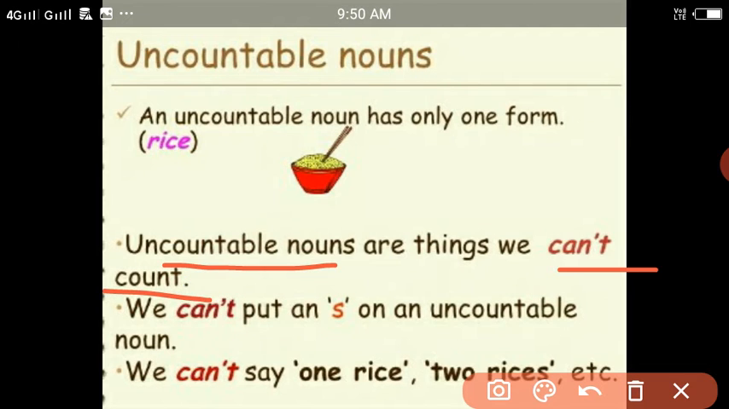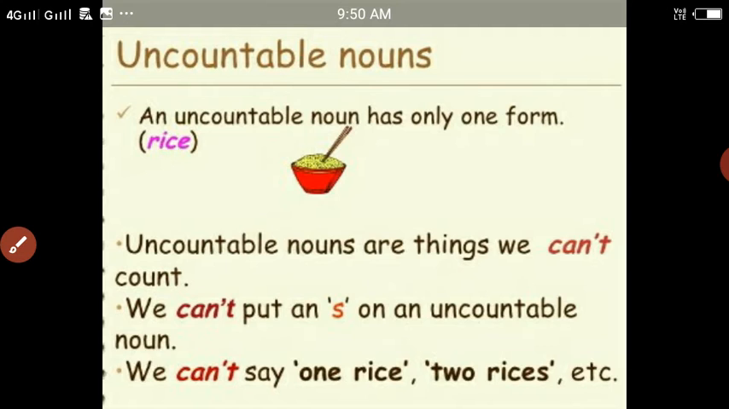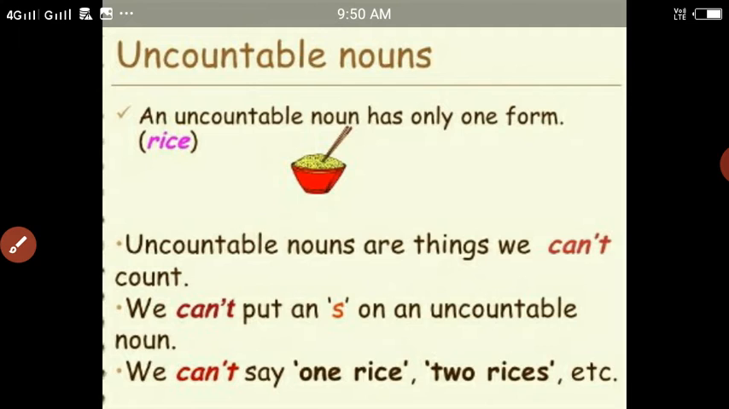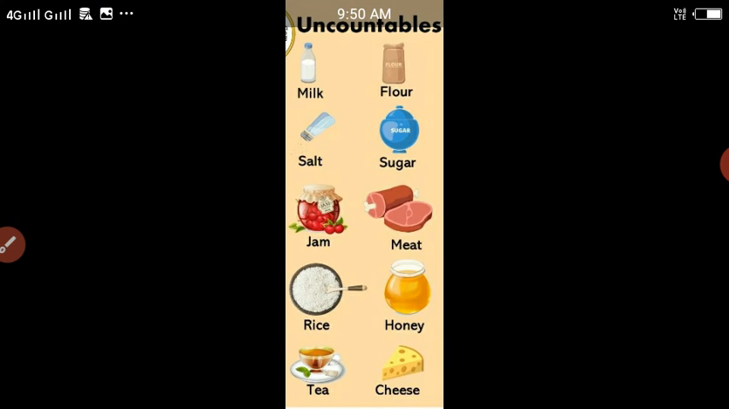We can't put an S on an uncountable noun. That is, as we can't make its plural form, or as they do not have the plural form, we can't use the letter S to make it plural. See the next and last line. We can't say one rice, two rices, etc. I already told about this. So I hope you have got the difference between these.